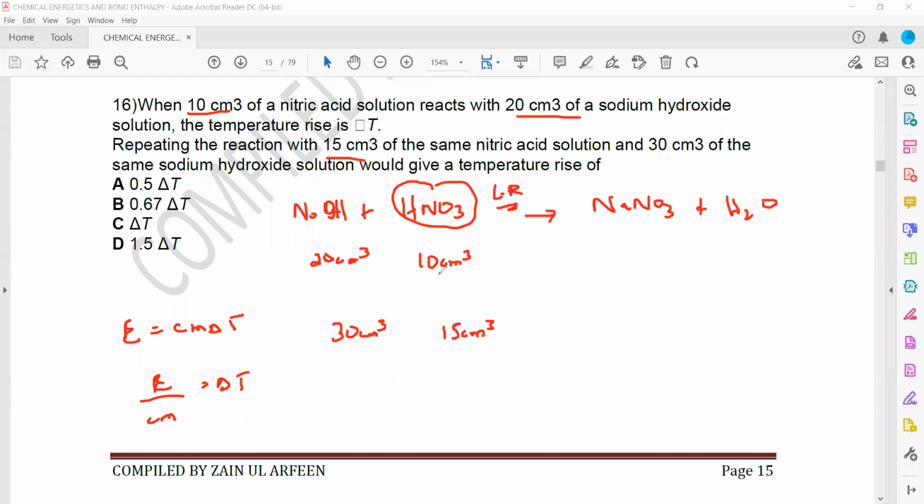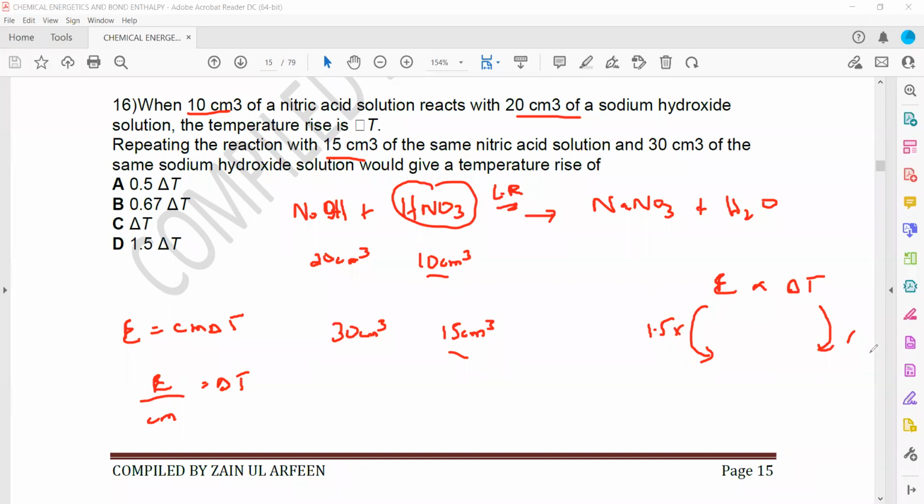So first, for the change in amount, when we compare the number of moles, what is the change in the volume? 10 becomes 15, so it is multiplied by 1.5. Energy and temperature change are directly proportional. Compared to 10 cm cube, 15 cm cube contains 1.5 times more moles. So if the moles become 1.5 times, the temperature change will also increase by 1.5.